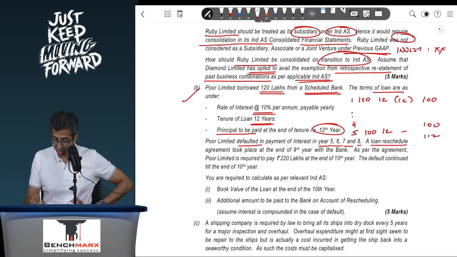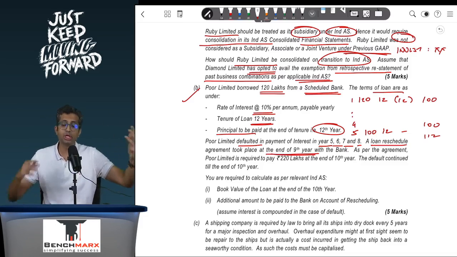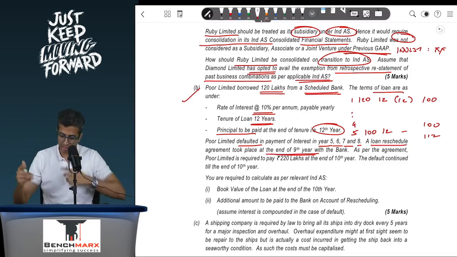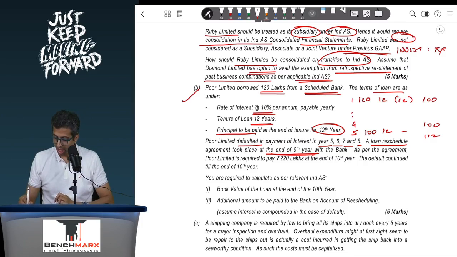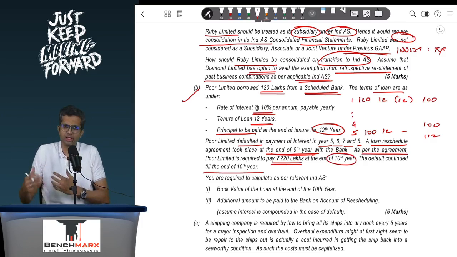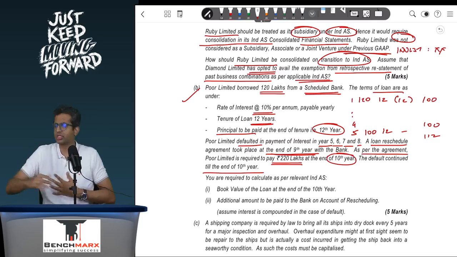A loan rescheduling took place at the end of the 9th year. So 5, 6, 7, 8 you did not pay. Even in the 9th probably you did not pay, and at the end of the 9th year there is a rescheduling that happened. As per the agreement, Poor is required to pay 220 lakhs at the end of the 10th year. The default continued till the 10th year. So even in the 10th year, whatever was the interest was not paid.